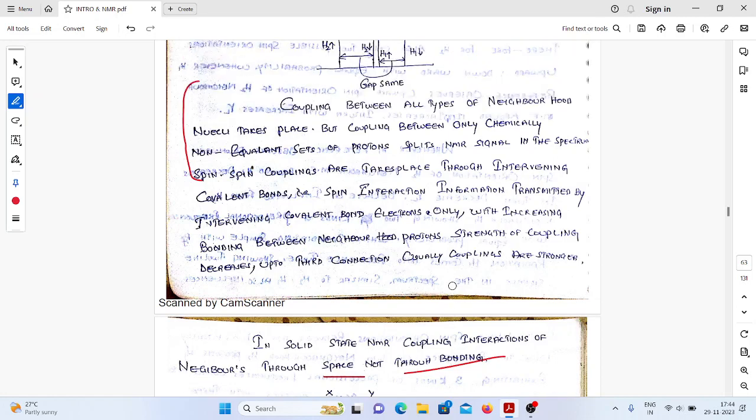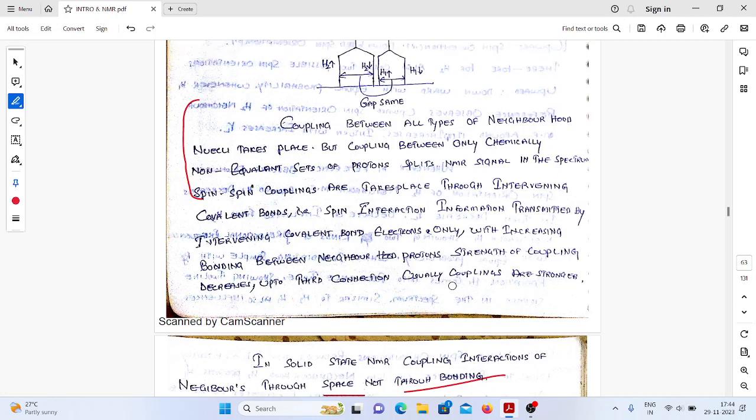So, how can we see this paragraph? Already we know that all kinds of neighboring nuclei can be influenced by each other. That is commonly called coupling. Every proton or every spin active nucleus is going to couple with the adjacent spin active nucleus.